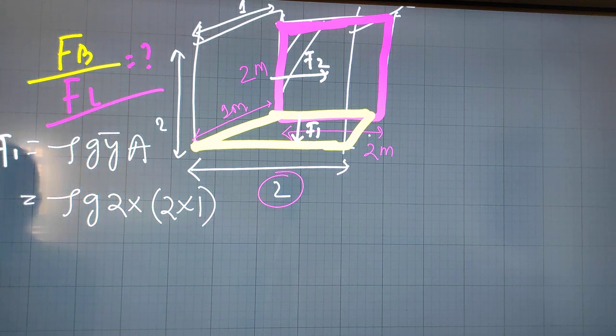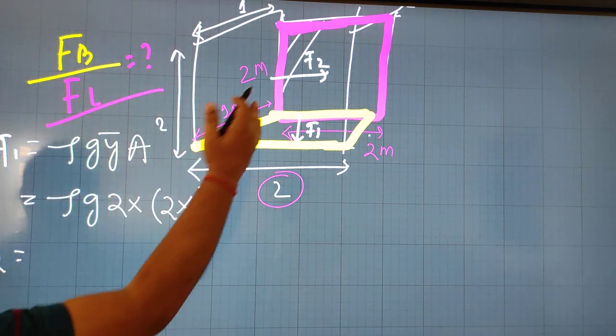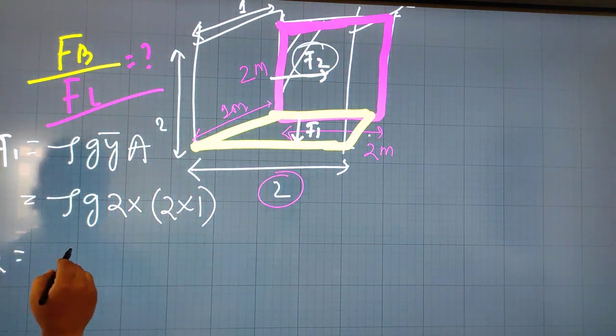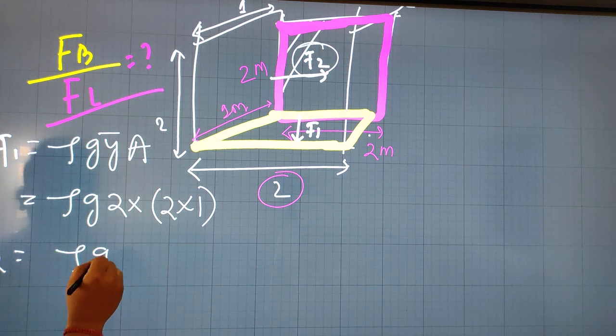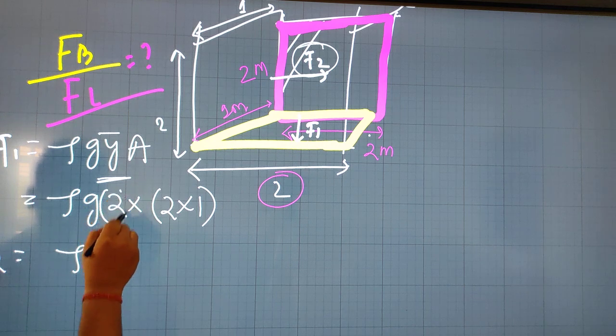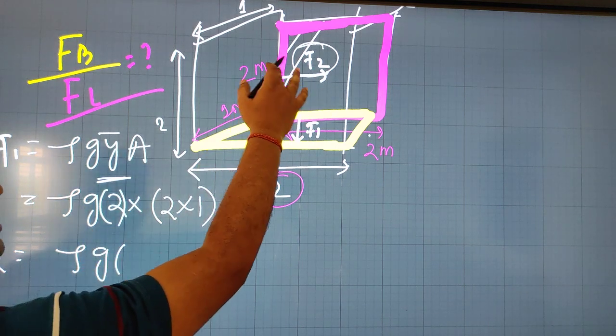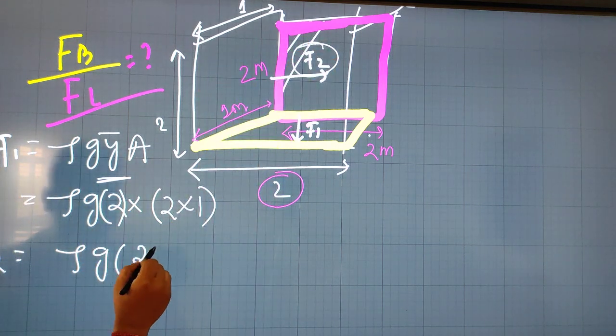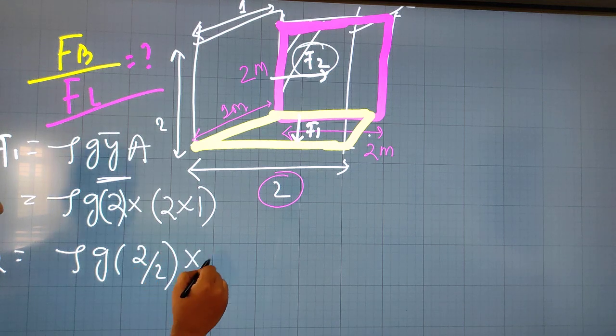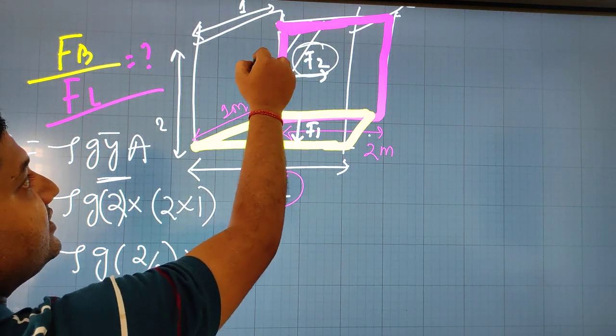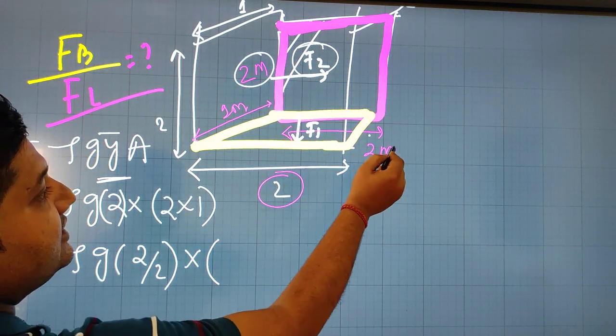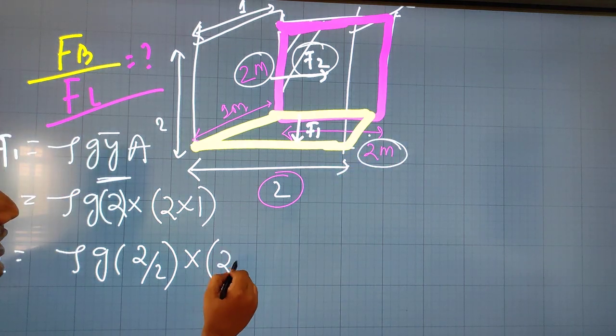Similarly, F2 on the longer side will be rho g y bar A. Here y bar will be 2 divided by 2, and the area is 2 meter by 2 meter, so 2 into 2.